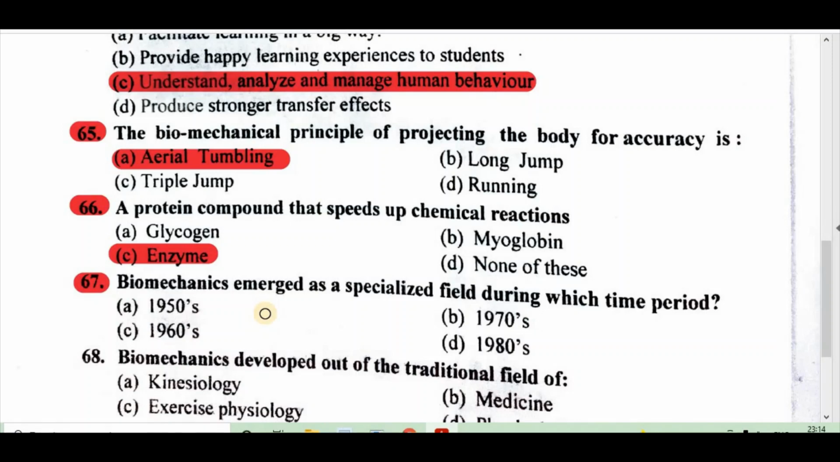67. Biomechanics emerged as a specialized field during which time period? A, 1950s, B, 1970s, C, 1960s, D, 1980s. Right answer is 1960s.